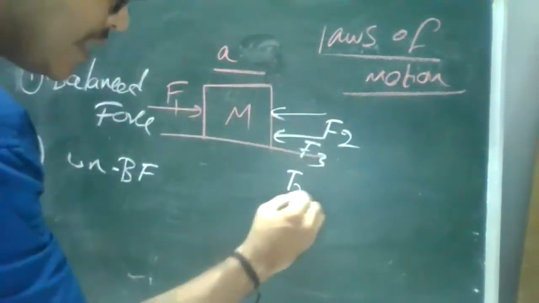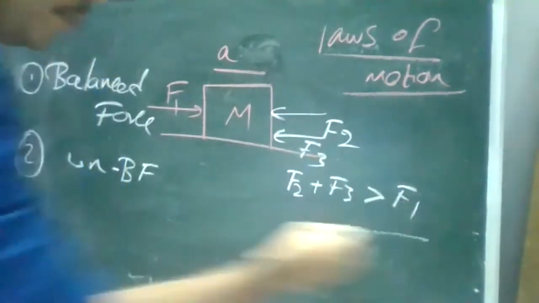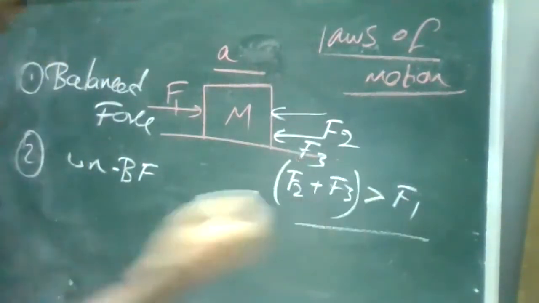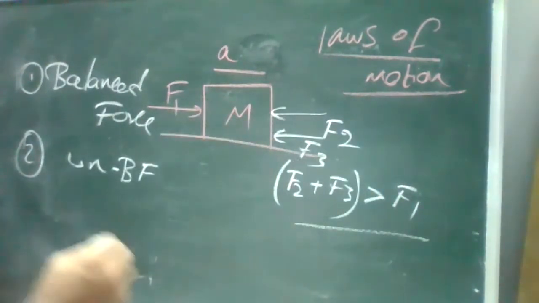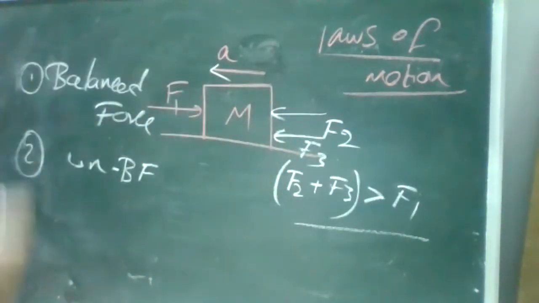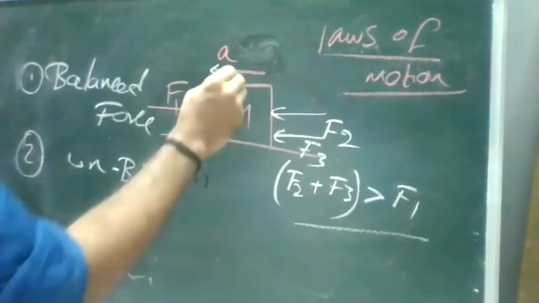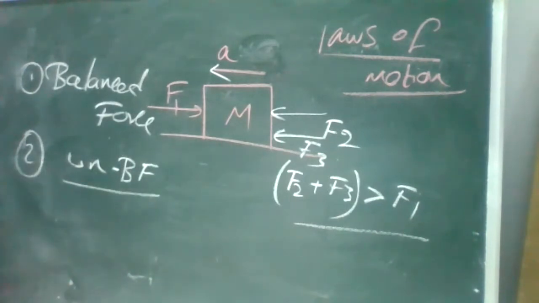Or I'll say F2 plus F3 is greater than F1. Combine, then F2 plus F3. In which direction will it move? Right side or left side? Left side. Where the force is greater, in the same direction the acceleration will be there, correct? So when there is an acceleration, we call it unbalanced force.